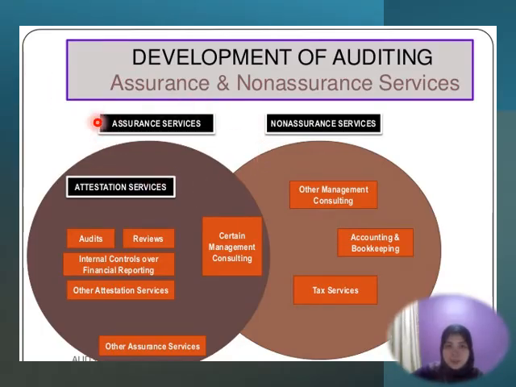Okay, this is the summarization of assurance service and non-assurance service. Most CA firms offer the assurance service or the attestation services. There are audit service, review of financial statements, internal control, and other assurance services. This one is non-assurance service. Attestation service is a service that gives assurance that the information is reliable, and they have to report about the findings from the assurance services. Non-assurance services include management consulting like secretarial, accounting and bookkeeping, and next is tax services. Those are non-assurance services by the CA firm.